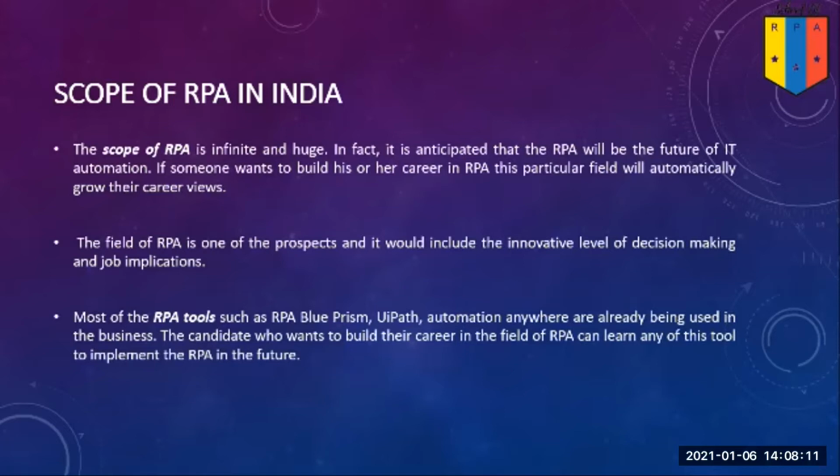The field of RPA is one of the prospects, and it could include an innovative level of decision making and job implications. Most of the RPA tools such as Blue Prism, UiPath, Automation Anywhere are already being used in businesses. The candidate who wants to build a career in the field of RPA can learn any of these tools to implement RPA in future.